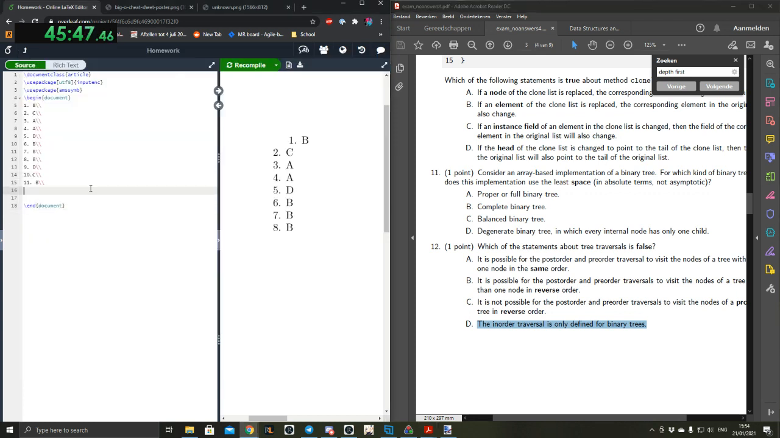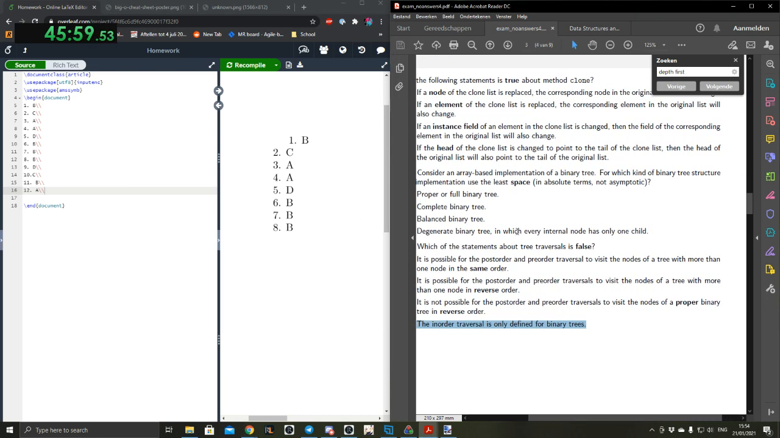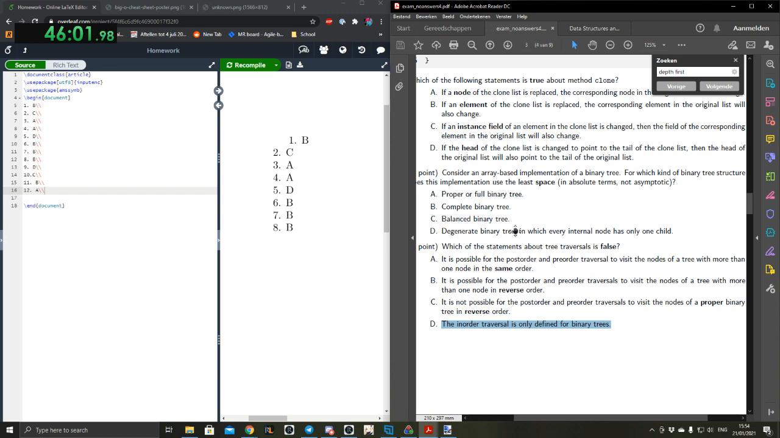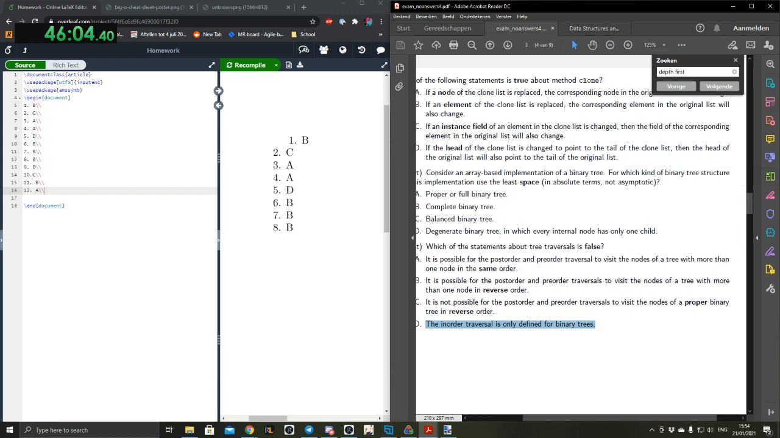The reverse order you have on for C. It's not possible. What did you say? I was just thinking about C. Okay. I mean, it doesn't say that the post-order and the pre-order need to go in the same direction. Like if you do your post-order from the left and your pre-order from the right, could you then, in some sense, have a reversed order? Very convoluted, but you always start your traversals at the root, so I don't think so.